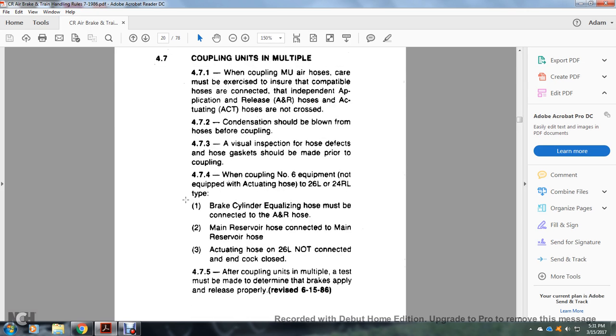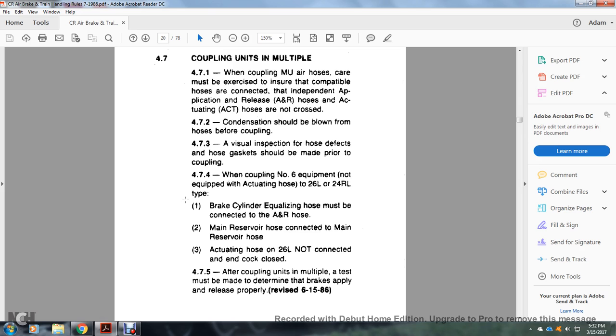All right, coupling units multiple. When coupling a multiple unit air hose, care must be exercised to ensure the hose is connected to the independent application and release hose, and that the actuating hoses are not crossed. 472. Condensation shall be blown from the hose before coupling. A visual inspection for hose defects and the hose gasket shall be made prior to coupling.